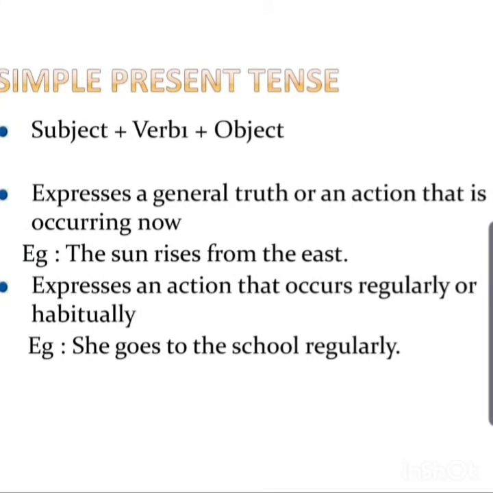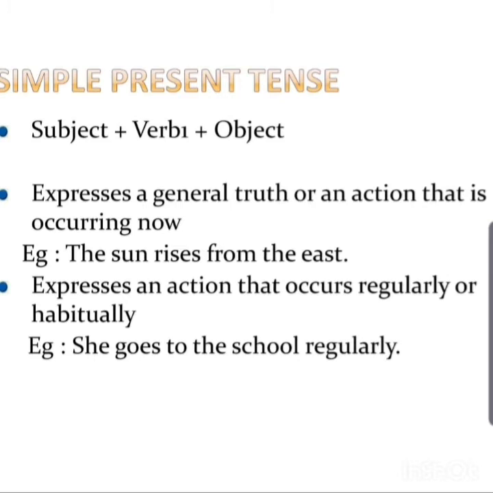And the formula for this is simply the first form of the verb, and you have to see whether the subject with which you are using it is singular or plural. Accordingly, the verb will have either s or no s. Like the sun is singular: the sun rises from the east. The boys play football every day. So it will be plural: the boys play football.